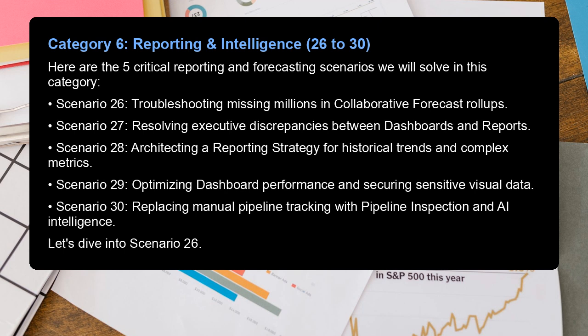Category 6. Reporting and Intelligence, 26 to 30. Here are the 5 critical reporting and forecasting scenarios we will solve in this category. Scenario 26, troubleshooting missing millions in collaborative forecast roll-ups.